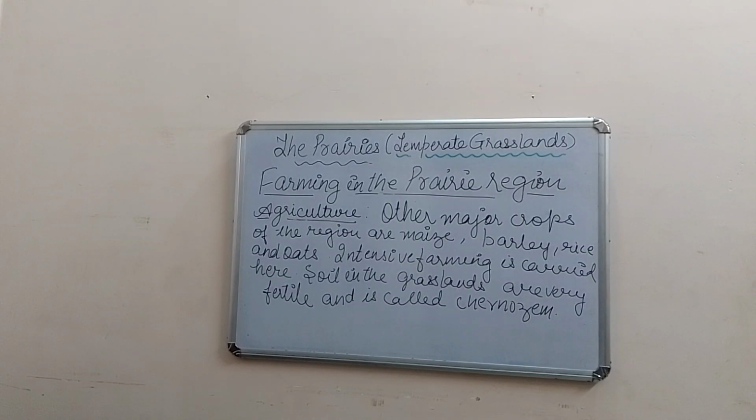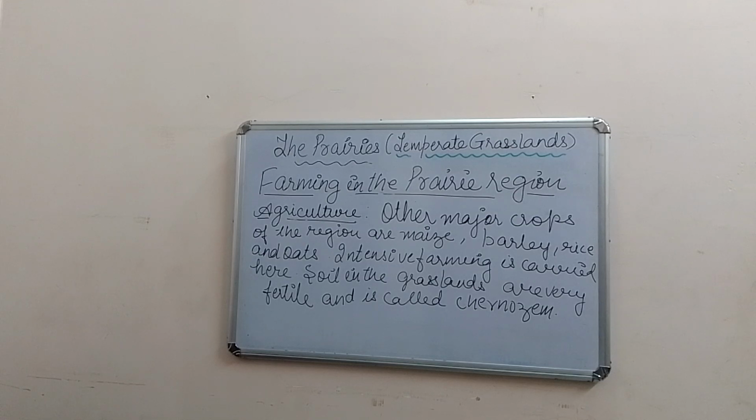So let us talk about the other major crops. The other major crops of the region are maize, barley, rice and oats. Intensive farming is carried out here. Now the question arises, when different kinds of crops are grown here, what kind of soil is here?